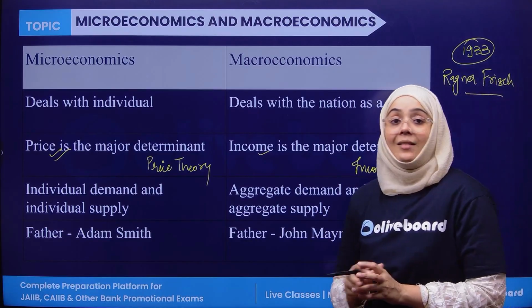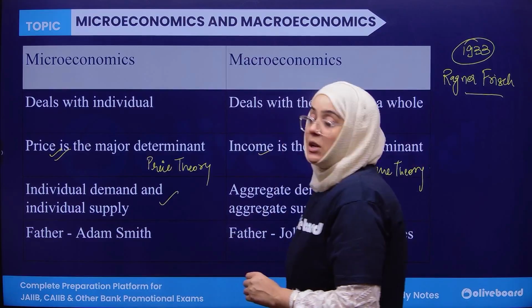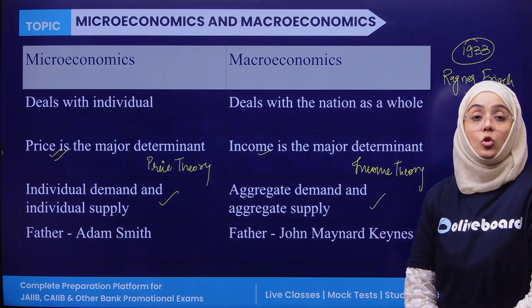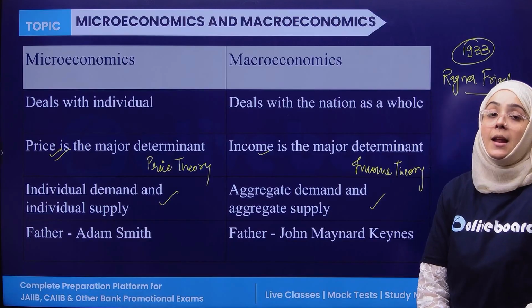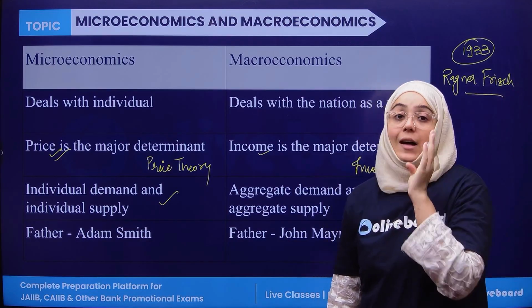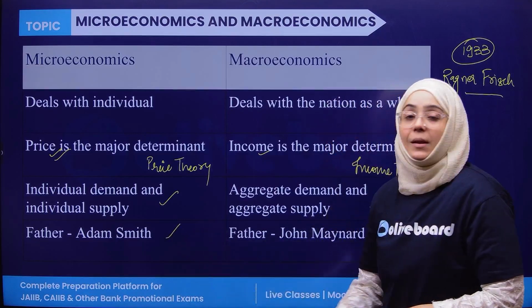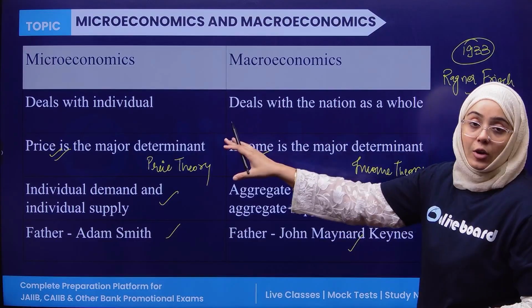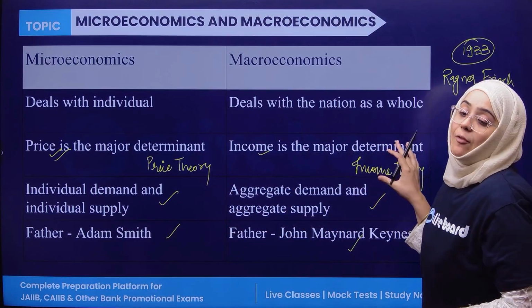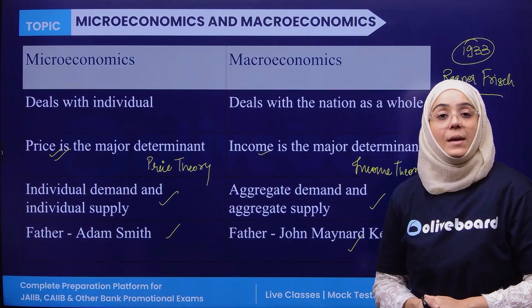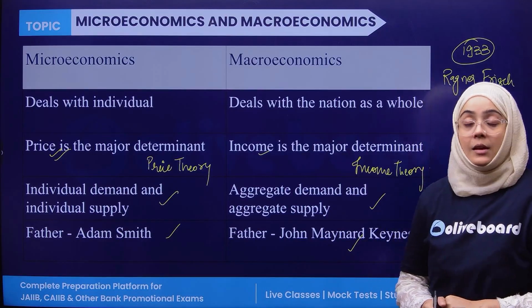Now, microeconomics deals with individual demand and individual supply, whereas macroeconomics deals with total demand, aggregate demand and aggregate supply. The father of microeconomics is Adam Smith, whereas the father of macroeconomics is J.M. Keynes, John Maynard Keynes. Clear?